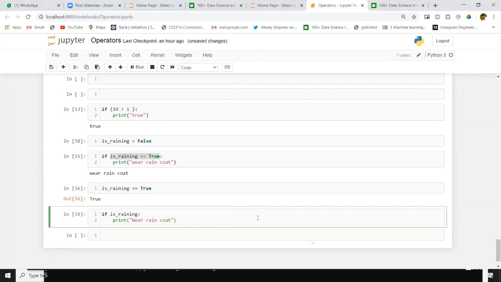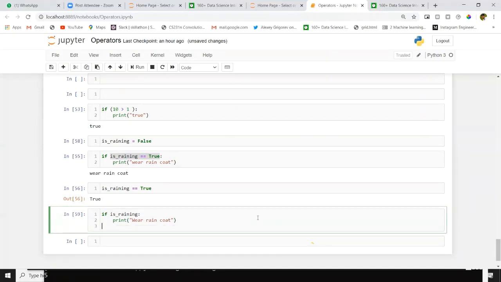Next we have else as well. This is the syntax for else. We can use else only with if. If there is no if, we can't use else. You can use a simple single if without else and run this code, but if you are using else, it means there should definitely be an if, then only can you use else.